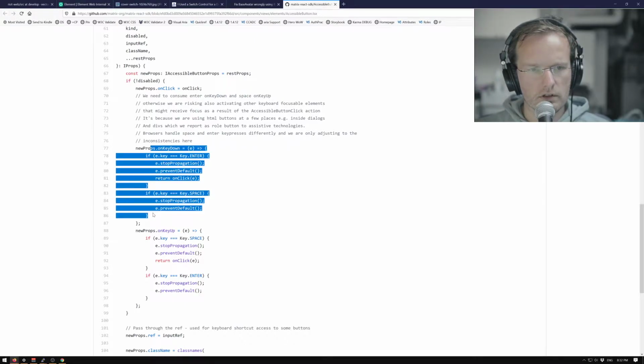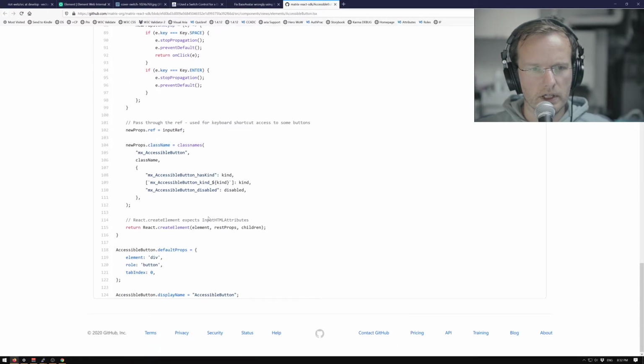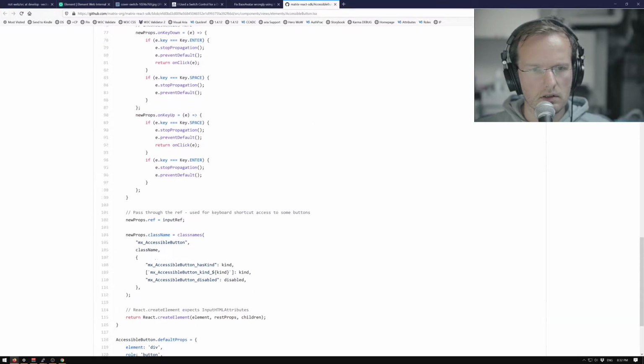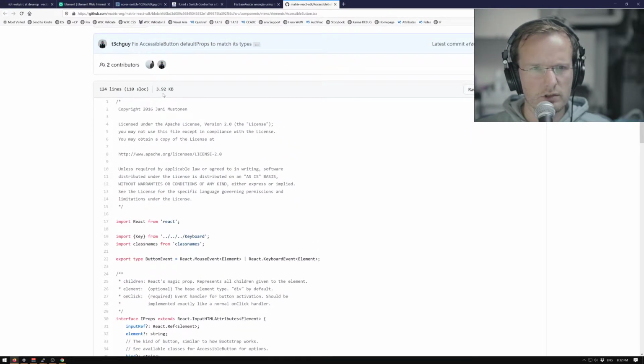Which also means it has key down events and key up events. Stops the propagation. Yeah, there's a lot of things that come with a button. This entire page is almost 4 KB. It's going to be less zipped, of course, I know, but I don't think it needs to be there.